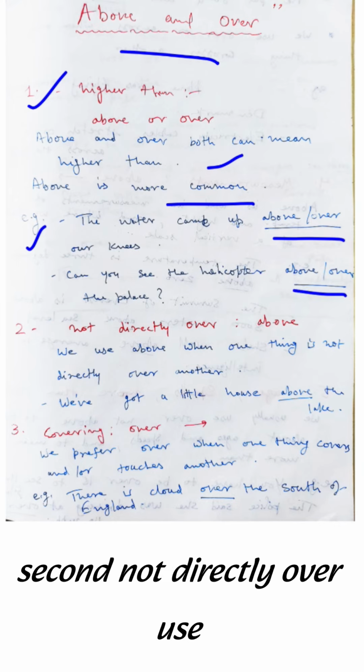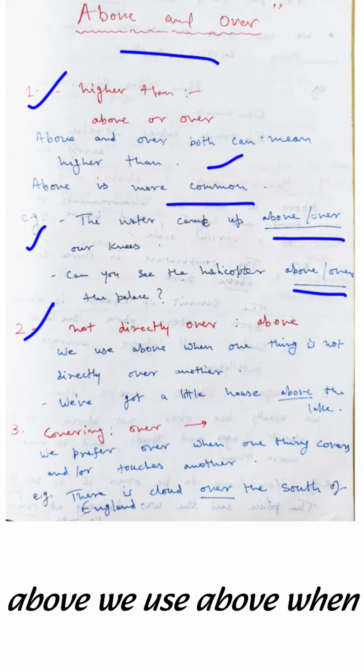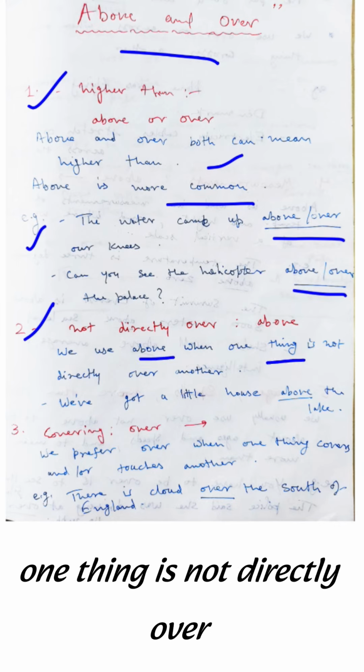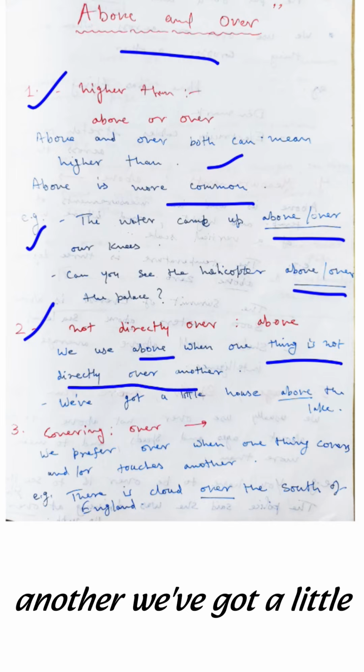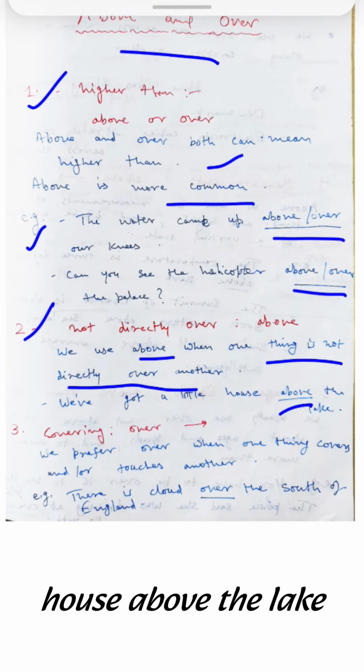Second, not directly over. Use above. We use above when one thing is not directly over another. We've got a little house above the lake.